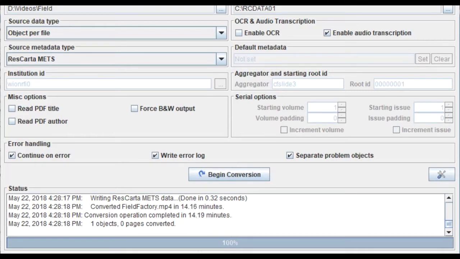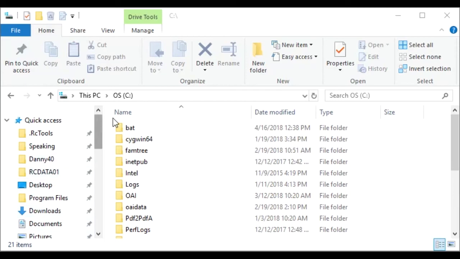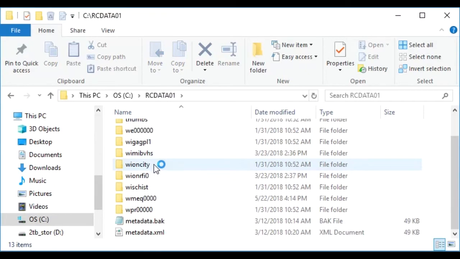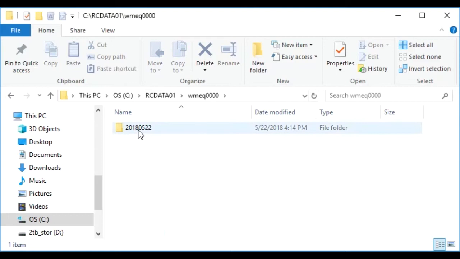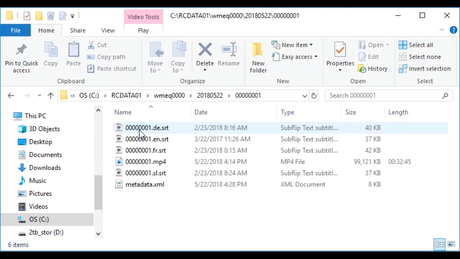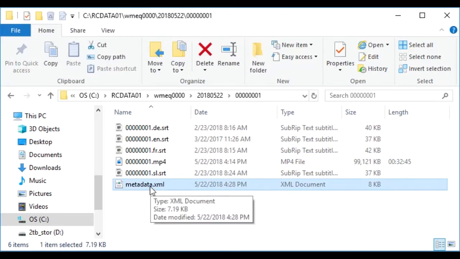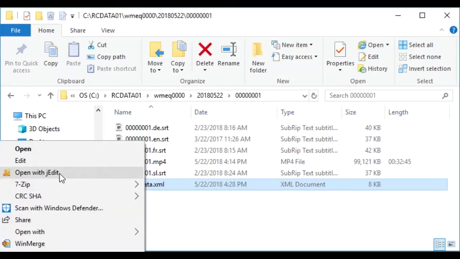into a ResCarta format. What we're going to do next, let me pull this down and close it up. I'm going to show you the C ResCarta data and the Mequon double, there we go, today's date, number 1. Now you're seeing all these SRT files. What we actually created was the metadata file here. The metadata file is pretty much a standard output for ResCarta.